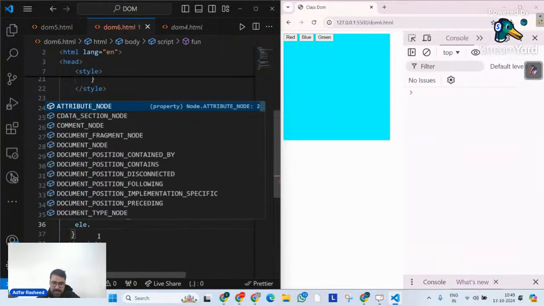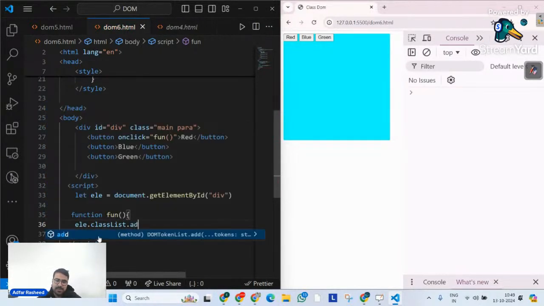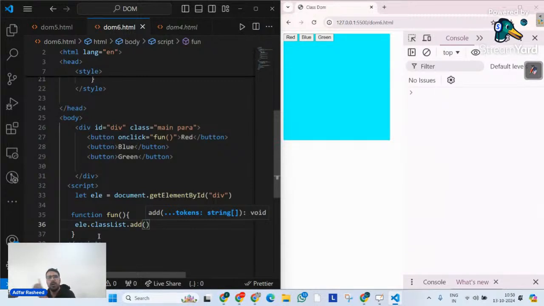So on my ELE, please go and read a property of class list and then please add. What are you going to add? Tell it whatever, how many classes you want. It's not like we can actually add only one class. We will see that as well, Nasir. At this point of time, let's talk about only one particular method, which is how do we add classes to an element.